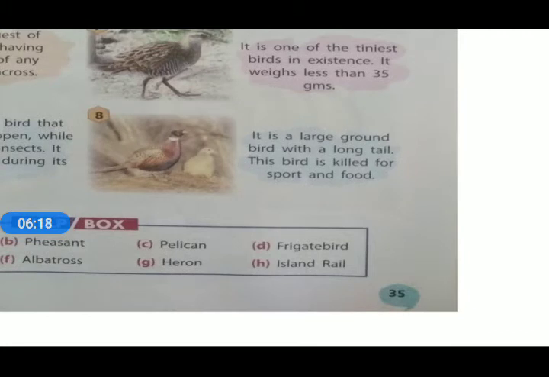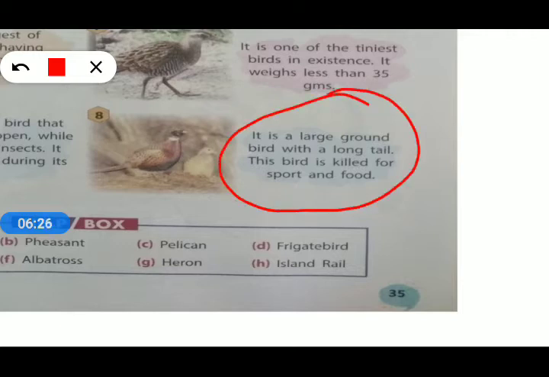The next bird described is a large ground bird with a long tail. The bird is killed for sport and food.